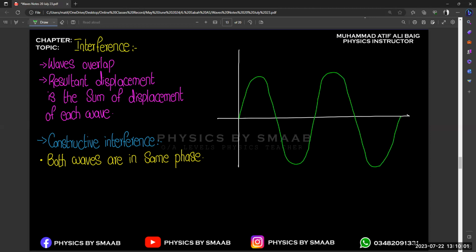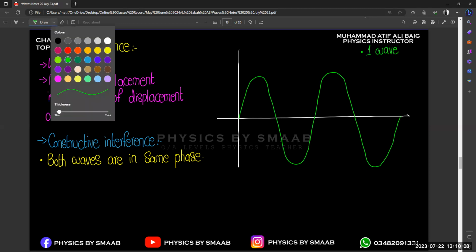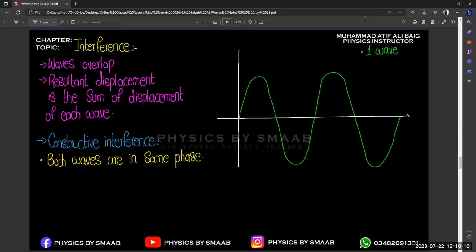This is our first wave, right? And the second wave on the same graph. Let's suppose this is our second wave. It may start like this.